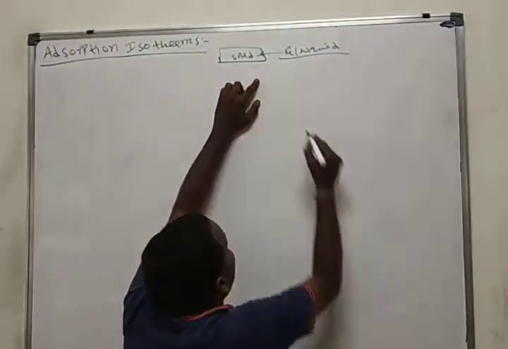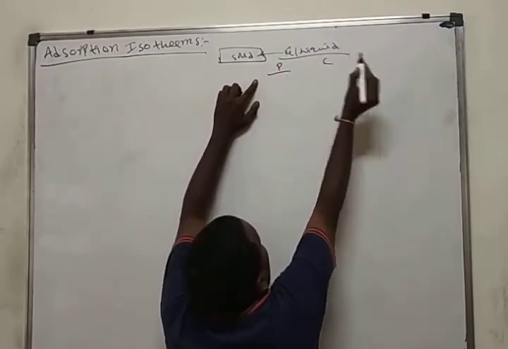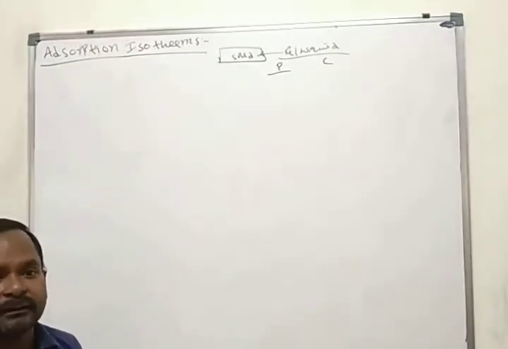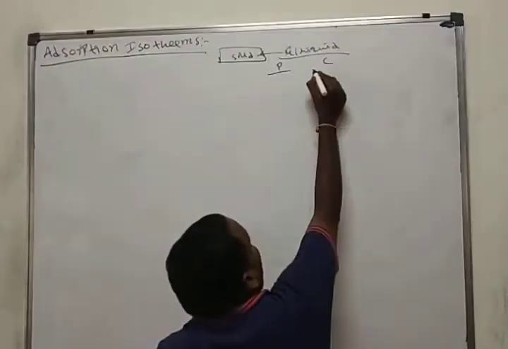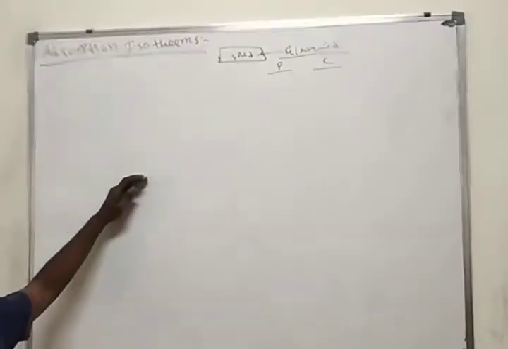If it is solid-gas, we use the pressure. If it is solid-liquid, we use the concentration. What is the definition of absorption isotherm?